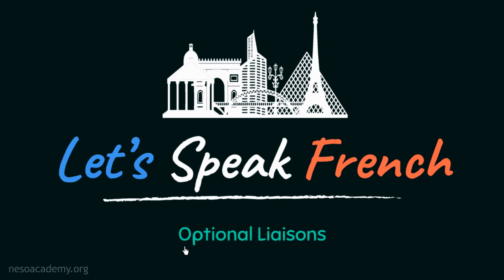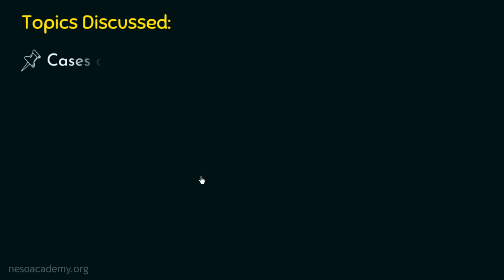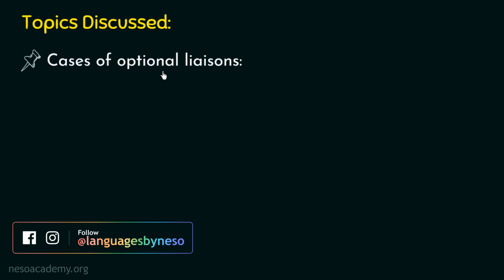Till now we have seen what liaison is, what mandatory liaison is, and what forbidden liaison is. So in this lecture we are going to discuss optional liaison. Without any further ado, we will quickly go through the topics that we are going to discuss in today's lecture. The first one will be the cases of optional liaison.